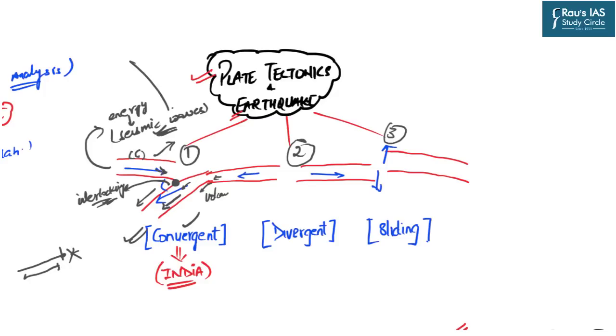Now these seismic waves are of various types. Majorly there are primary waves and secondary waves. Primary waves are the first ones to strike the earth's surface, and then come the secondary waves. Both of these are body waves.